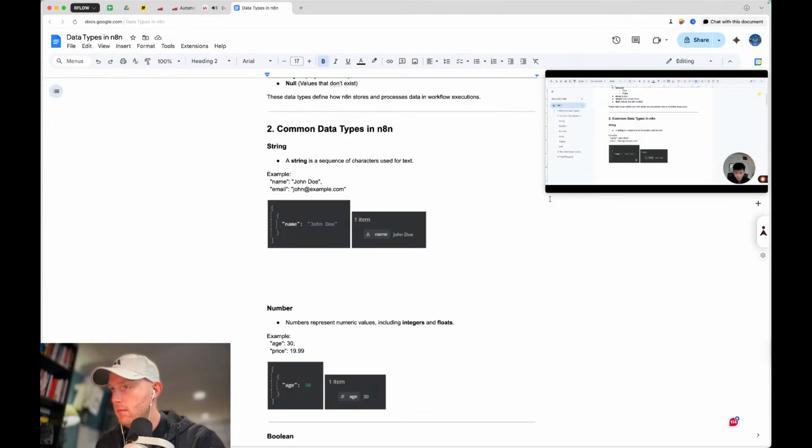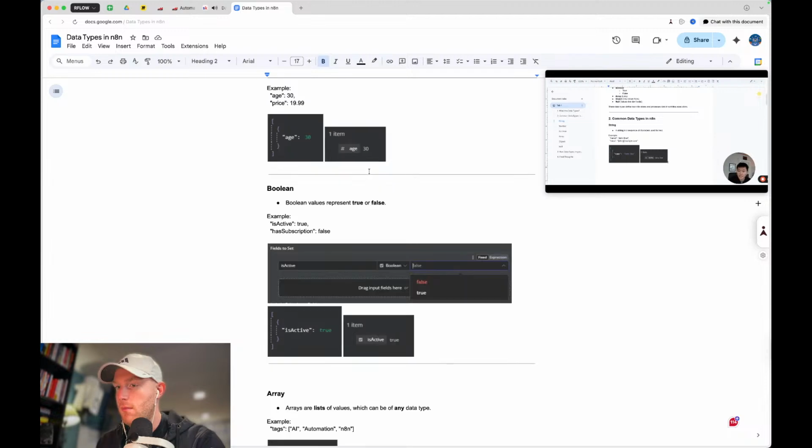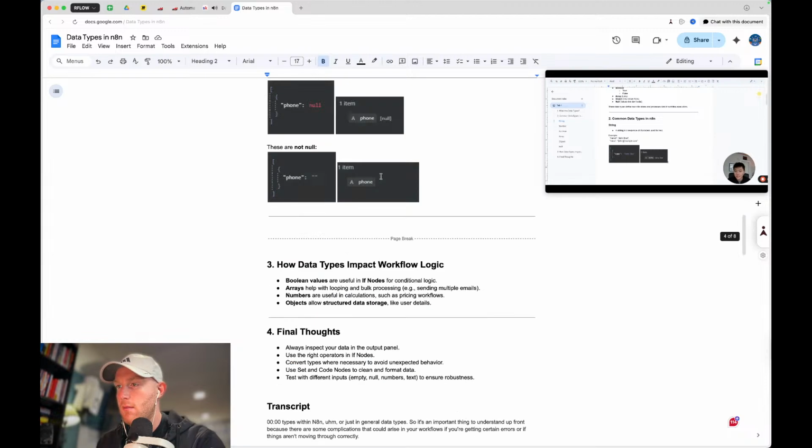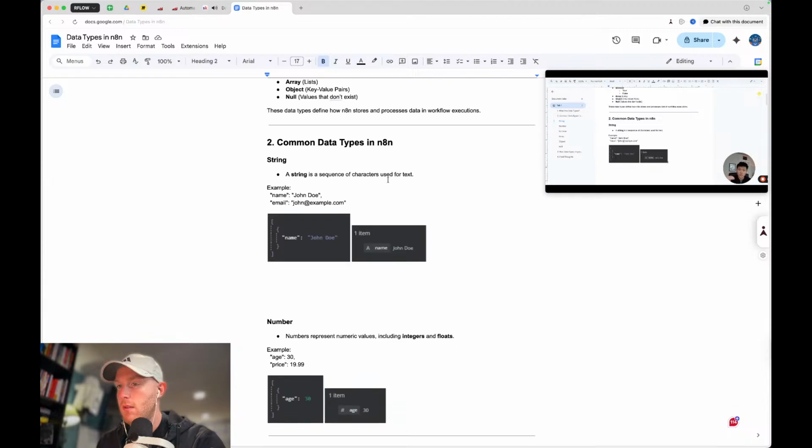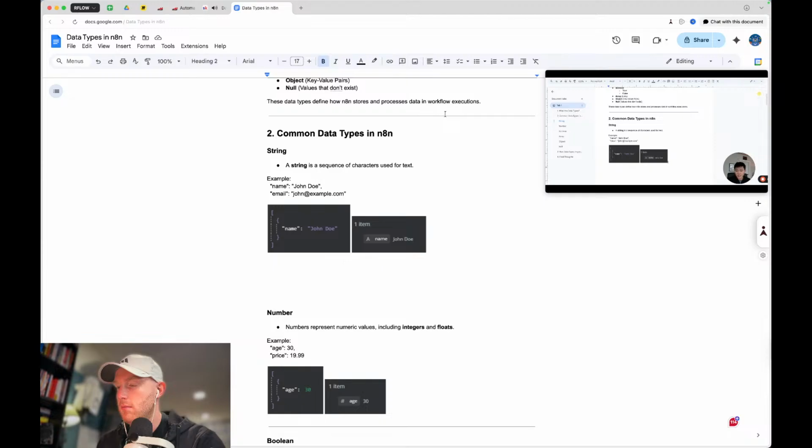This first one right here is JSON, and then this one is the schema view. I like to stick in schema view typically because it makes the drag and drop really nice and easy. It's easy to have arrows for collapsible items, so you can collapse things and get around to where you need to be. So I like schema, but sometimes you want to flip into JSON or table depending on the use case.